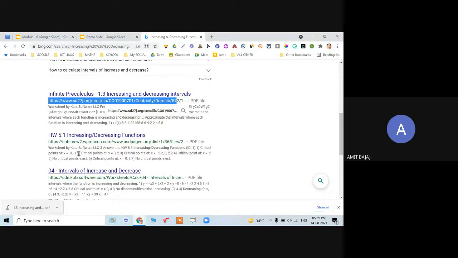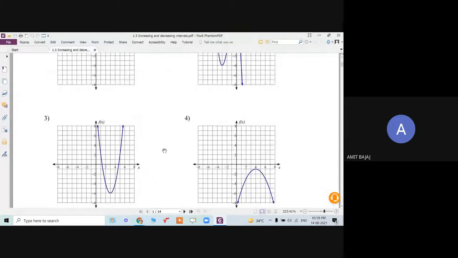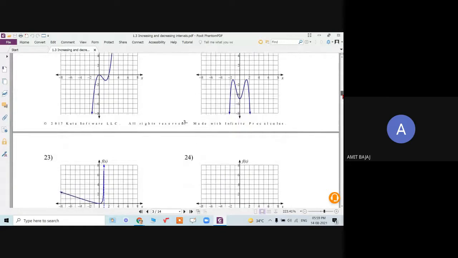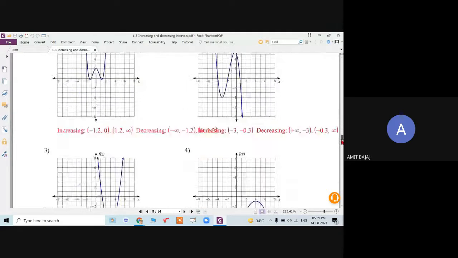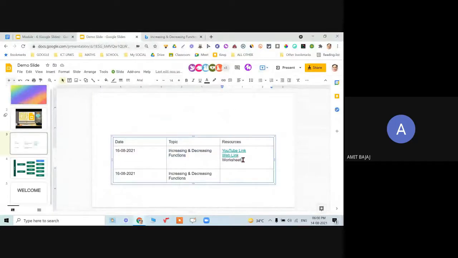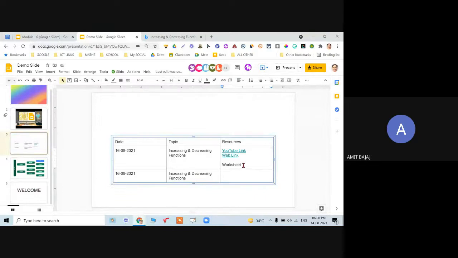From here the download has started directly. So when I click on this, it is opening. So you can check it out. This is interesting. Okay, so I've got one on increasing, decreasing related to the graph. And I want my students to do this work. So what I can do is worksheet, click on link, and the option is I need to upload that on my drive.